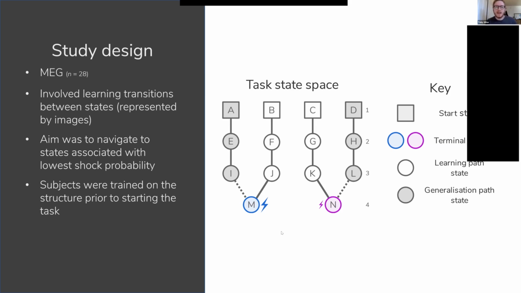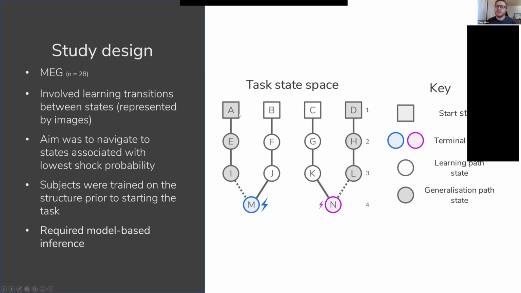Now, critically, on some trials, they started off in the middle two arms, B or C, and they just took the straight path down to the goal state. That's quite straightforward. In other trials, they started off at A or D, which we refer to as generalization arms of the maze. In these ones, they selected the path they wanted to go down, but they didn't actually see the final outcome they reached.